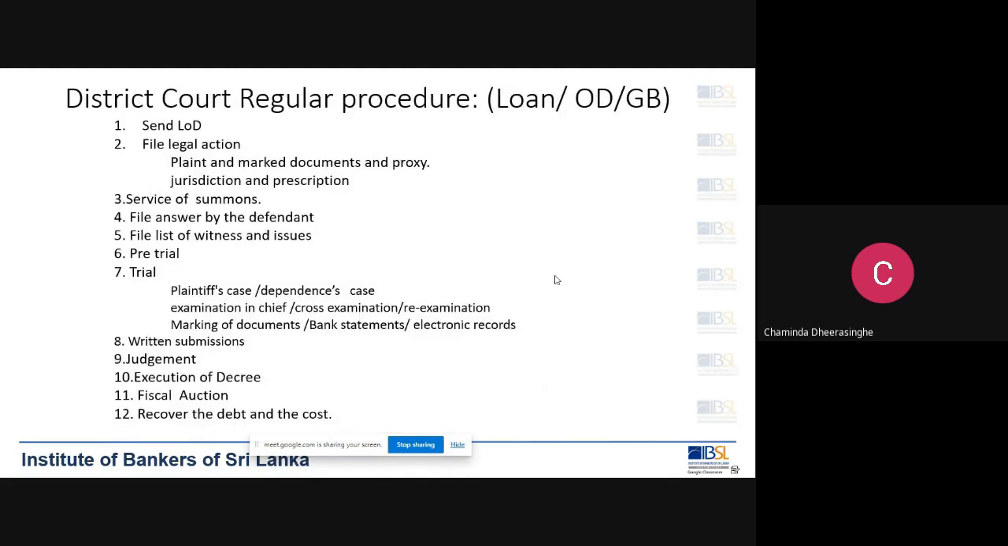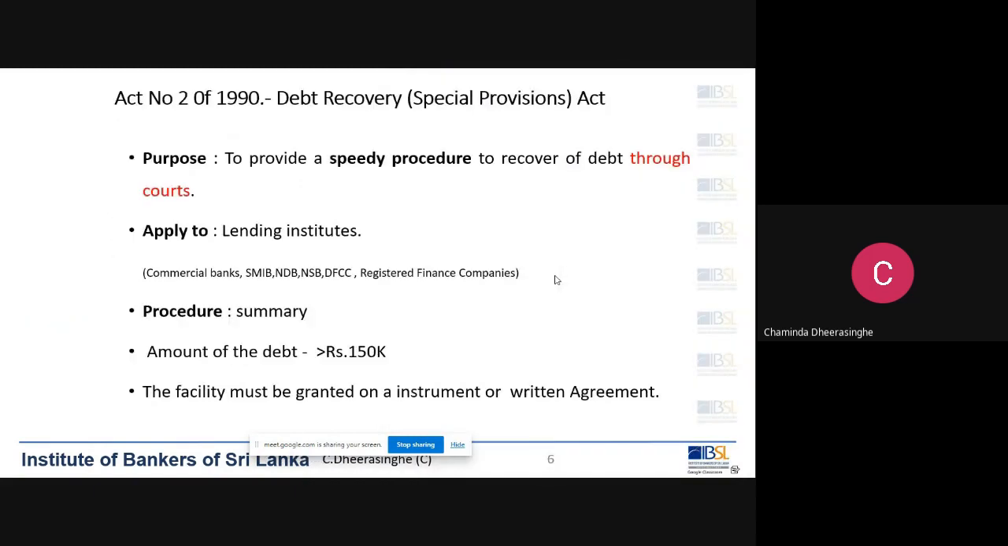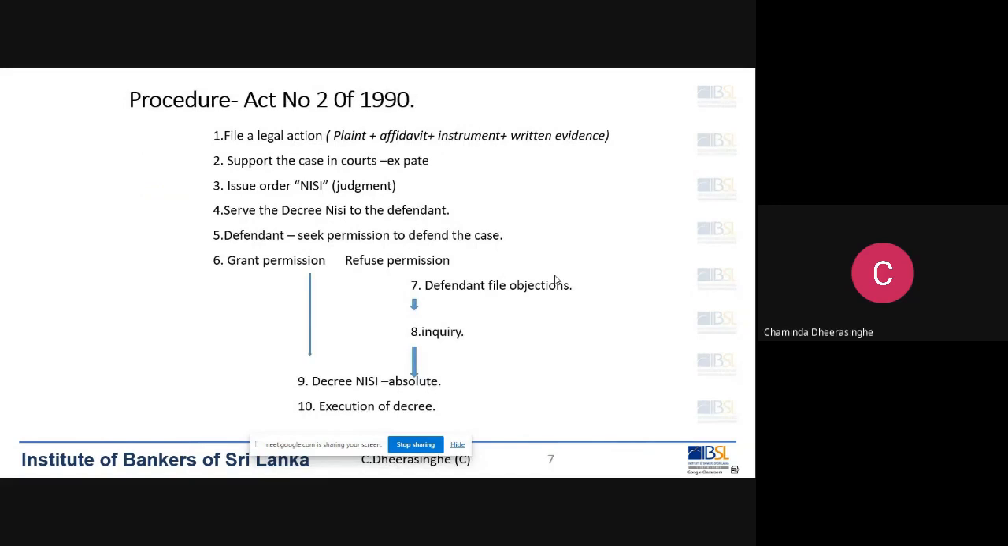After filing the action, the court will issue summons to the defendant. But when it comes to the debt recovery process, there's no summons. Straight away, the court will give a date to support our case. Normally, after filing the case, we get a date within 2 weeks, maximum within one month, to support the case. Then on that date, our lawyer has to go to courts and support the claim or support the plaint in open courts.